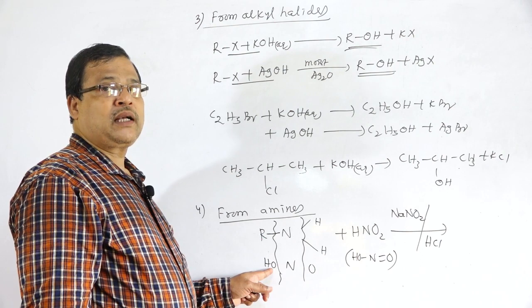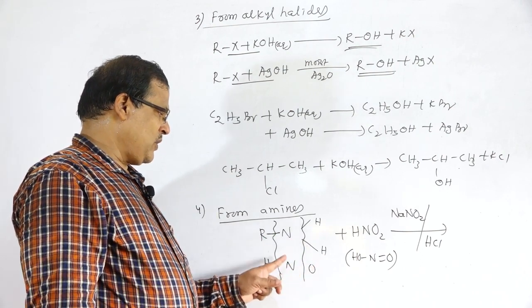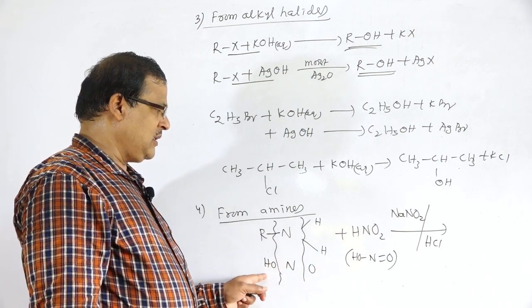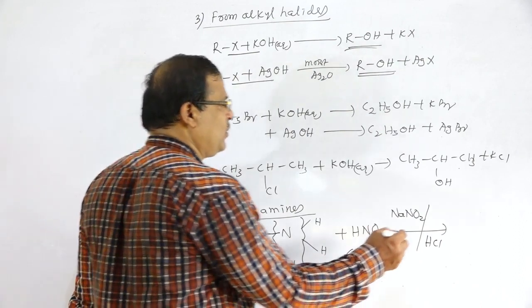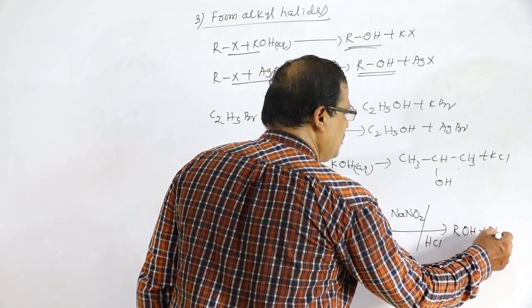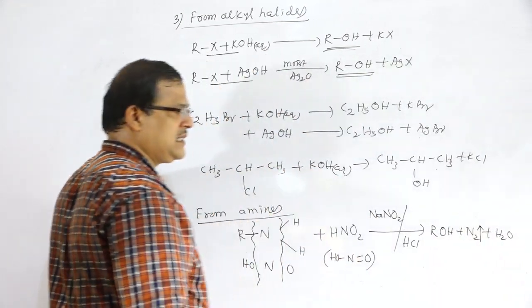ROH, the alcohol, plus N2 plus water. The major organic product is alcohol with the release of nitrogen gas.